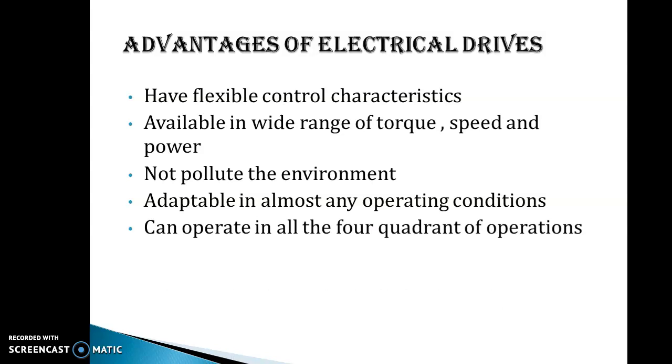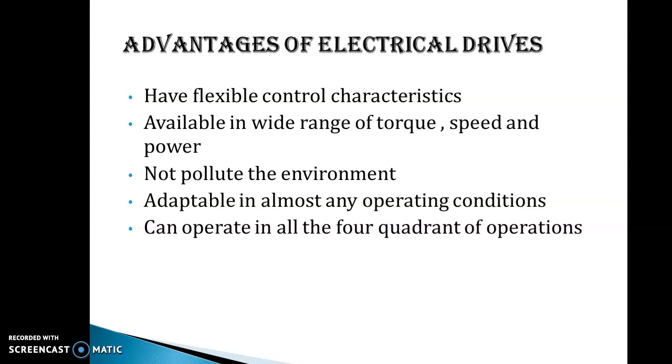And another point that is very important is that it can operate in all the 4 quadrants of operation. A few of you might know this, and we will discuss it in detail in our next lecture. So what does 4 quadrant operation of the motor mean? It concerns speed and torque. Sometimes you have observed in your machine lab that the machine is rotating in one direction.